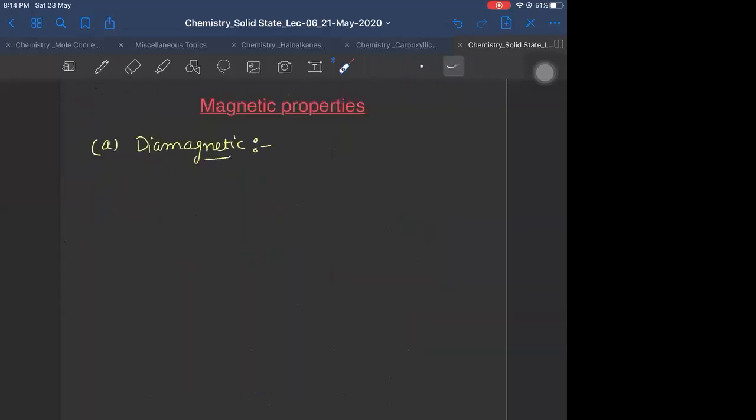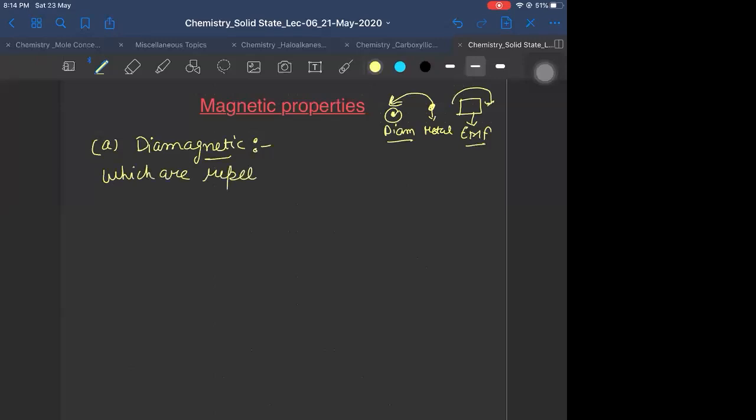Now, what I was saying here was, how do we define a magnetic substance? If I take an external magnetic field like a solenoid, and I introduce, let's say, some metal into it, and this metal starts repelling, going away from the external magnetic field, that means this substance does not have magnetic property. That means this substance is diamagnetic, right? So diamagnetic substances are the substances which are repelled by the external magnetic field.